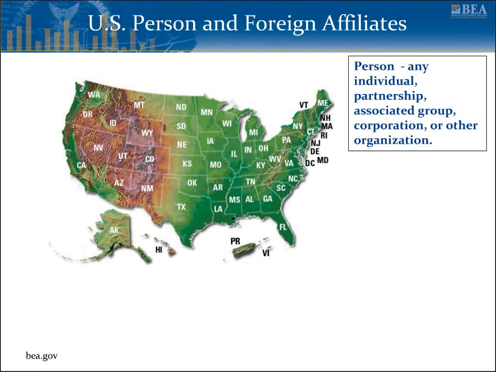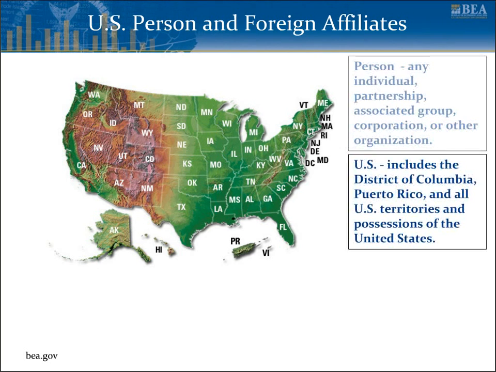The word person, when used in this video, is a legal term that means any individual, branch, partnership, associated group, association, estate, trust, corporation, or other organization, and any government. U.S., when used in a geographic sense, is the 50 states, the District of Columbia, the Commonwealth of Puerto Rico, and all territories and possessions of the United States.